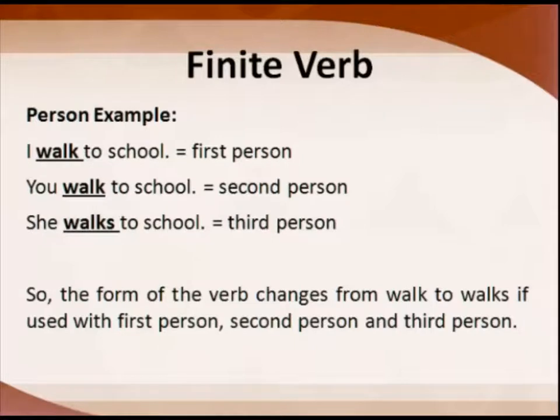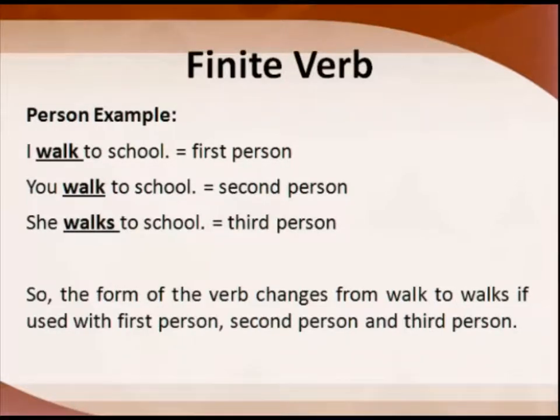Now how do you find in a sentence if the verb is a finite or a non-finite verb? If it changes according to the tense, say for example I am saying Rita bakes a cake. Now here the verb is bakes. Now if I change it according to the subject, singular or plural, we will check if it's changing. For example, Rita bakes a cake. Rita and Sita bake a cake. Bakes will become bake.